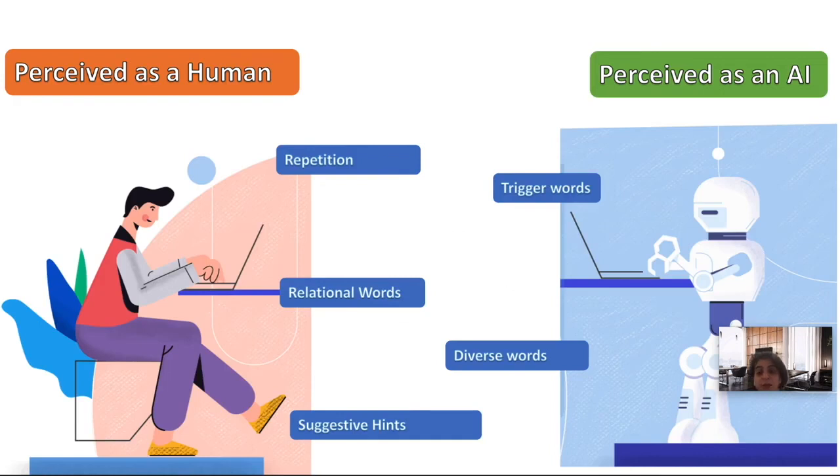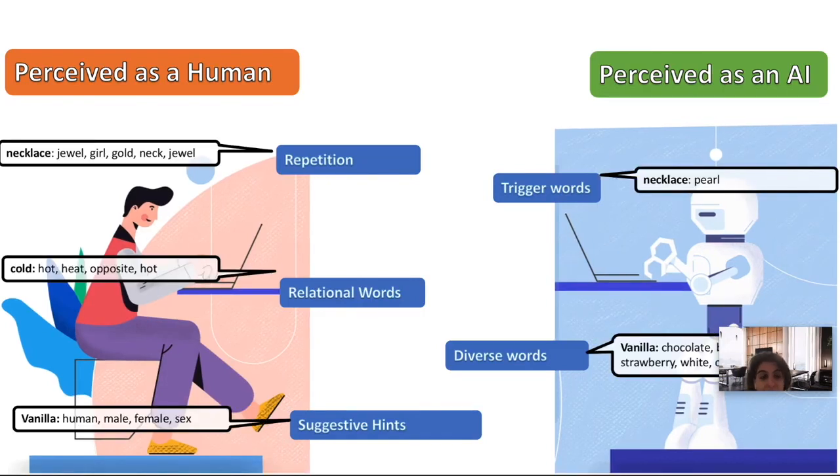We also found that users took more turns to win when interacting with a human and wanted to see why. We analyzed the clues that they gave for when users felt they were interacting with an AI or interacting with a human and found these themes. We found repetition when users thought they were interacting with a human. They would repeat words to kind of signal that it is an important word. We also found users were using relational words. So, for example, when the target word is cold, they would use hot and then use the word opposite to indicate that hot is the opposite of cold. And we also found suggestive words when users felt that they were interacting with a human.